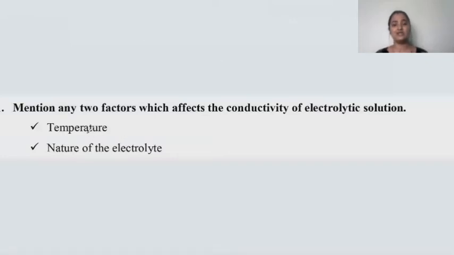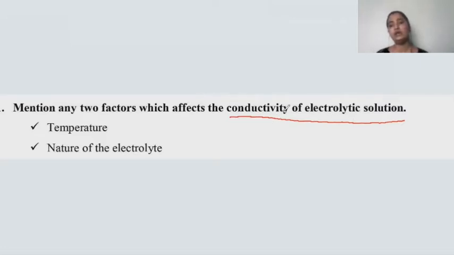The first question is: mention any two factors which affect the conductivity of the electrolytic solution. An electrolytic solution is a solution which contains electrolytes or ions.